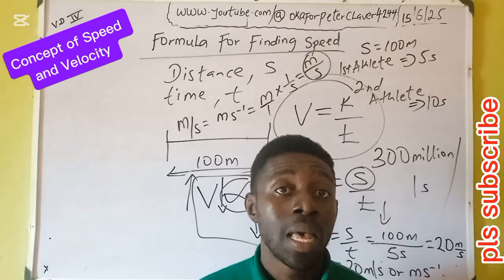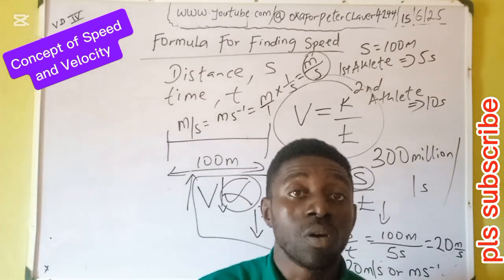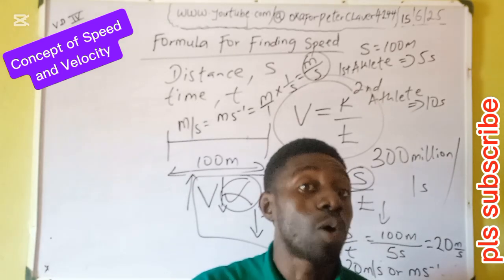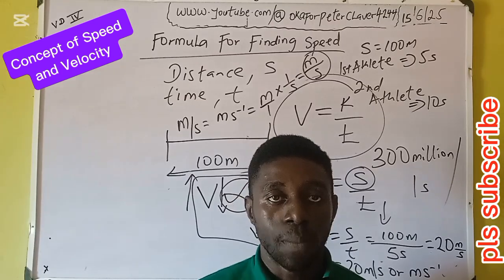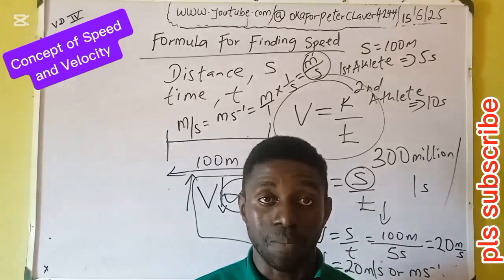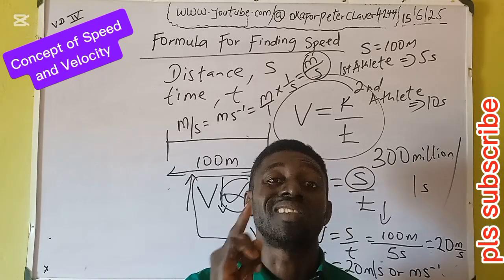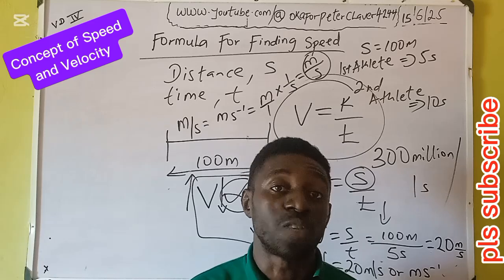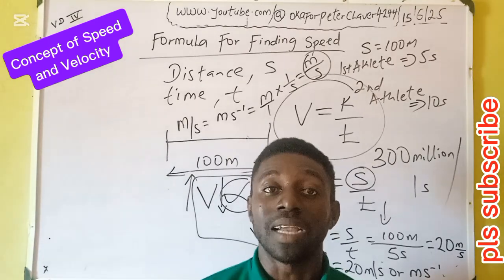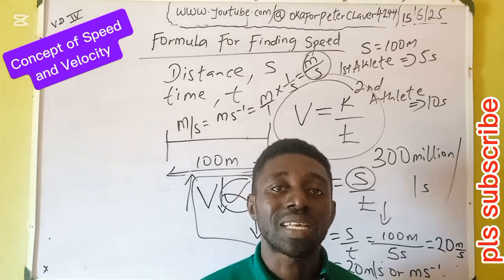But when you say, "Mom, I'm going to Emeka KK's house," this is what we call direction. We now know where you've gone to or where you are going. You are now leaving the point of your home to the point of Emeka KK's home. So you can be easily found because the direction is known. This is a simple idea that differentiates speed and velocity. It's easier to walk with velocity because direction is specified. So velocity is speed with direction. Emeka KK's house is specified, so we know where to find you, but a friend's house is not specified. A friend can mean any friend at all, any person at all, so nobody can find you with ease.